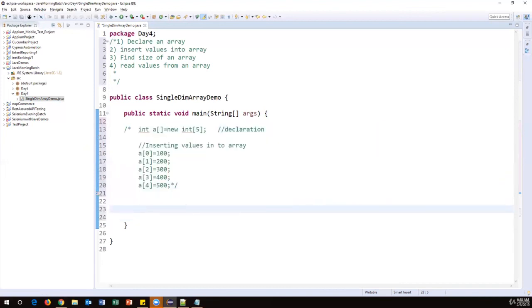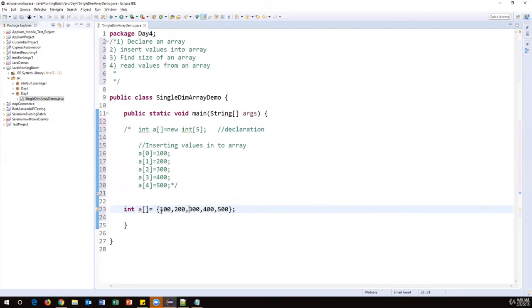This is another approach we have. So integer array name equal to, don't specify any new int or size, directly add one curly brace like this and put all the values whatever you want to store. Let's say 100, 200, 300, 400, 500. You can add any number of values like this. So based upon the number of values, internally the memory will be allocated.